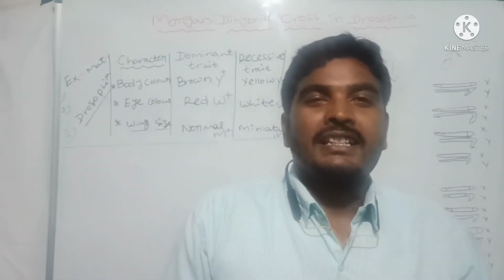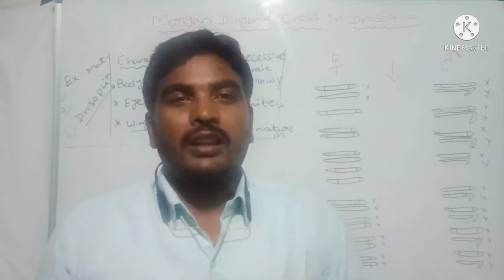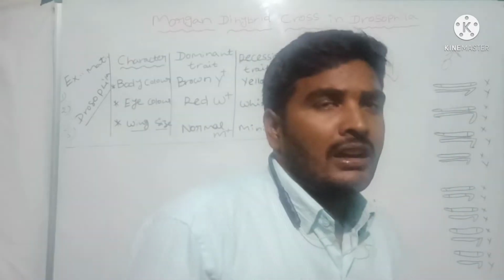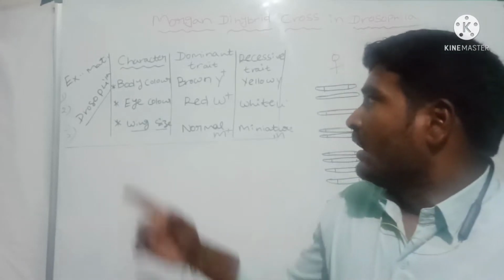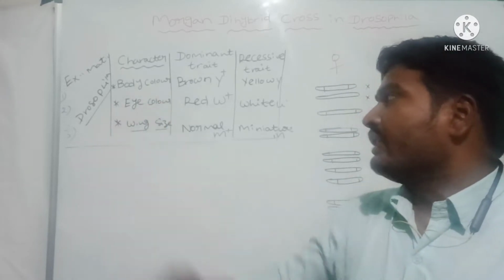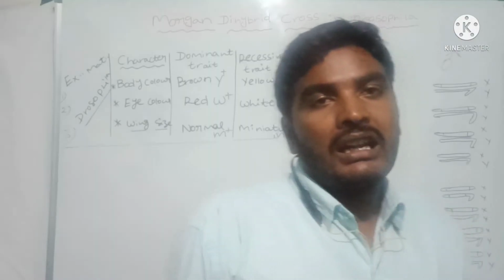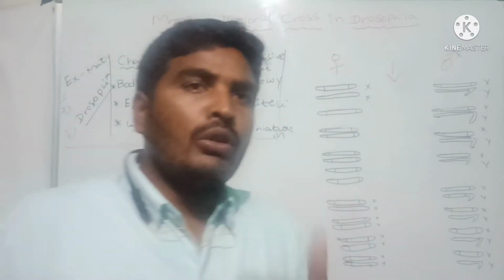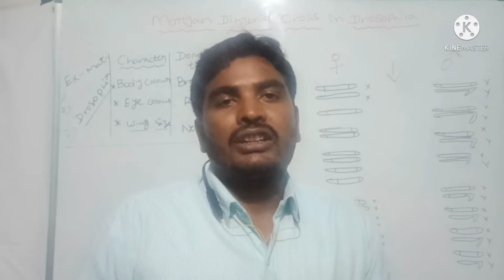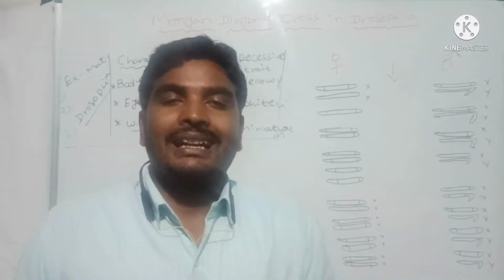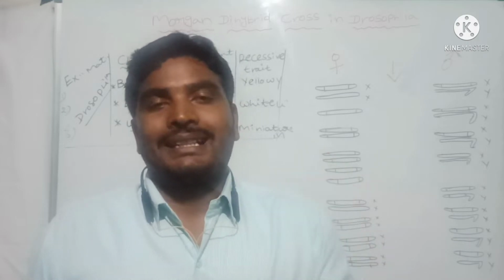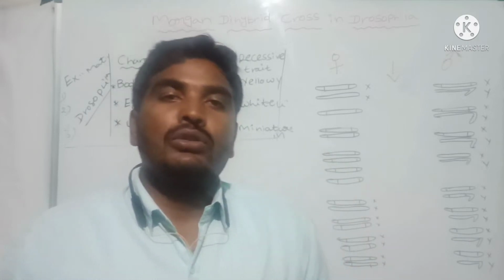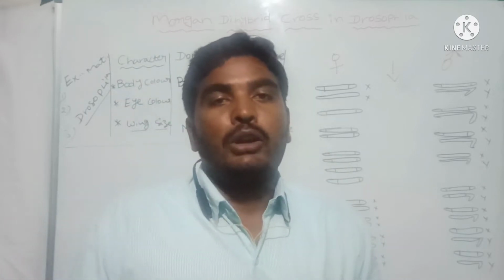Today we are going to discuss the cross B Morgan dihybrid cross. Under cross B, Morgan chose two different traits: eye color and wing size. Already you know very well, eye color dominant character is red eye, for which we use the symbol W plus, and white eye, for which we use the symbol W.